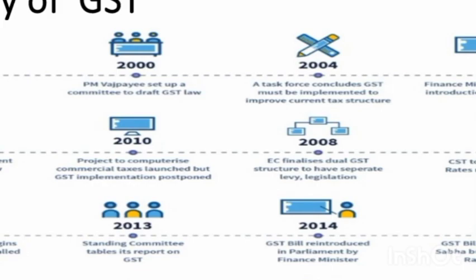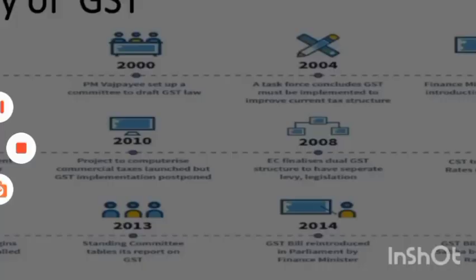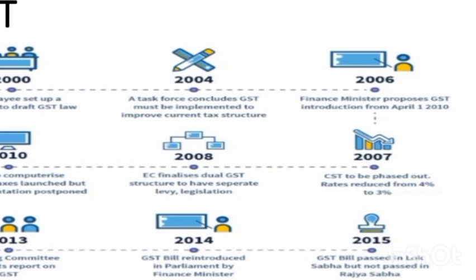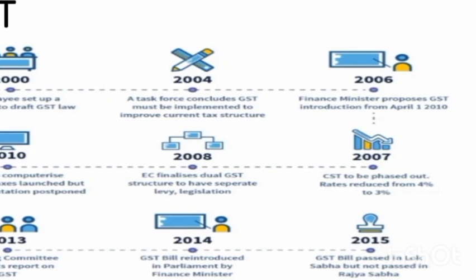So in order to avoid that problem, the task force concluded that GST has to be implemented. And in the year 2006, the Finance Minister proposed GST introduction from April 1st, 2010.